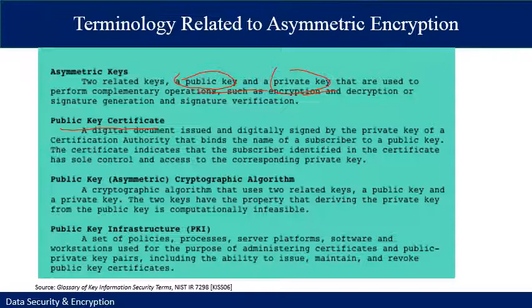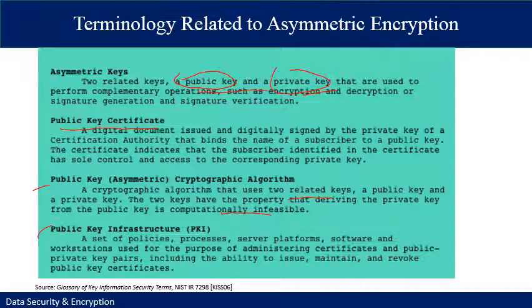Similarly, there is a public key cryptographic algorithm, a cryptographic algorithm that uses two related keys, a public key and a private key. The two keys have the property that deriving the private key from the public key is computationally infeasible. That means if you have the public key, it is very difficult for an attacker to derive the private key.